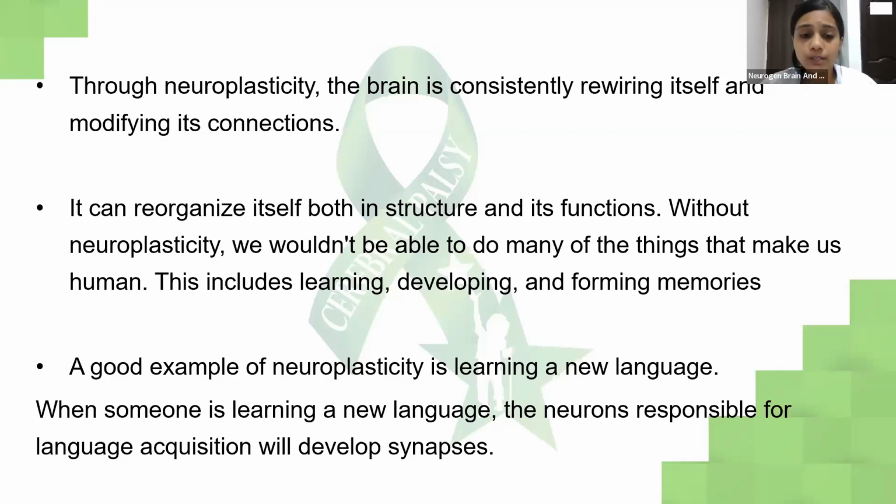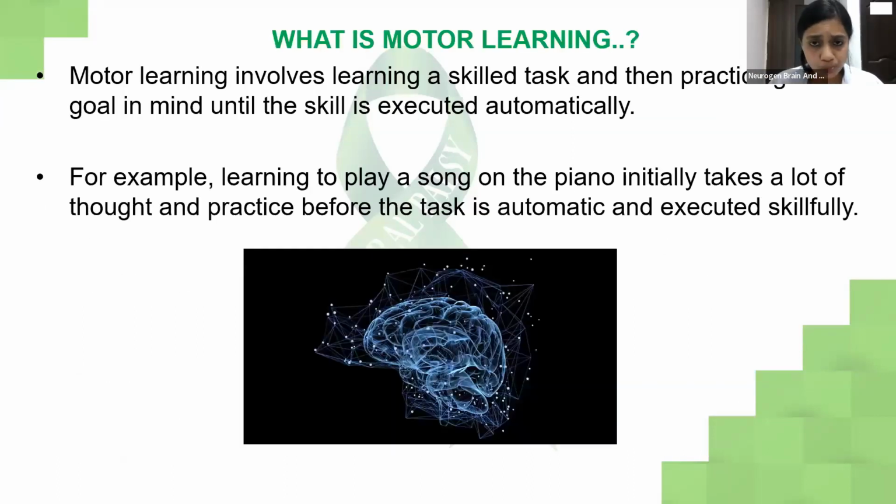When someone is trying to learn a new language, the neurons which are responsible for language acquisition will develop a lot of connections in the brain. What is motor learning? So, repetition. Motor learning involves learning a skilled task and then practicing with a goal in mind until the skill is executed.